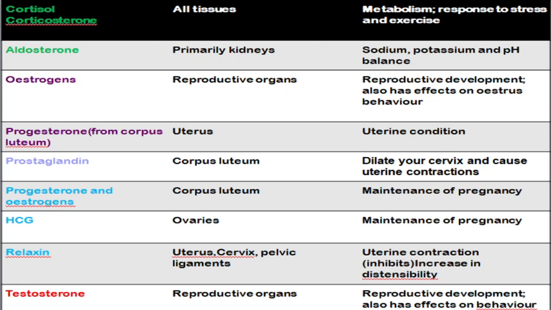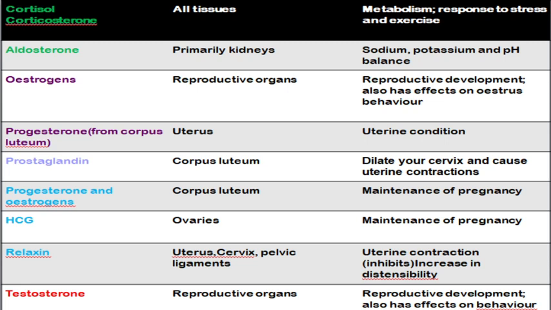If this particular hormone is not synthesized correctly, then it will be responsible for miscarriage or preterm labor. So this hormone is highly important, and the level of progesterone starts to increase during pregnancy, and during the entire pregnancy the level of progesterone hormone will be very high. That's the reason why the body prevents the process of ovulation when we are pregnant. So this is the role of progesterone.